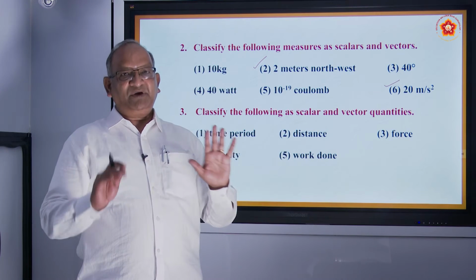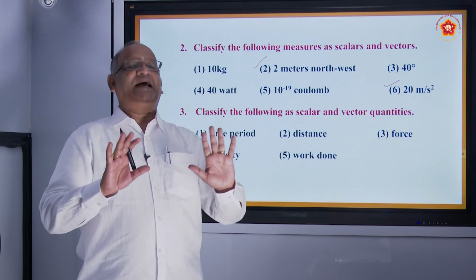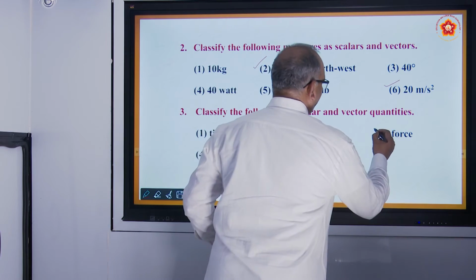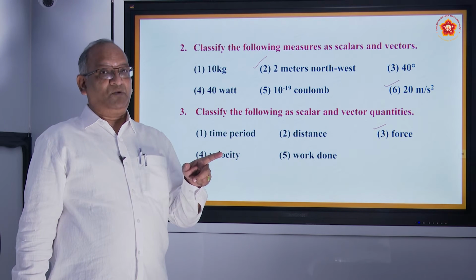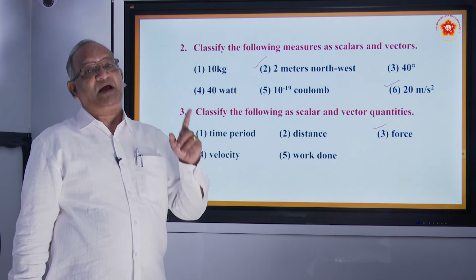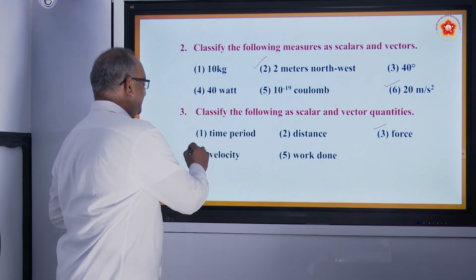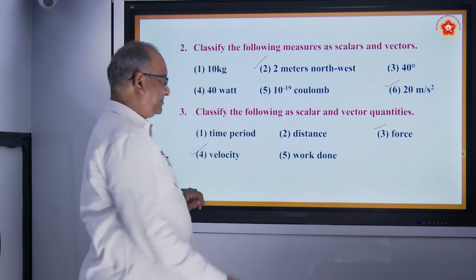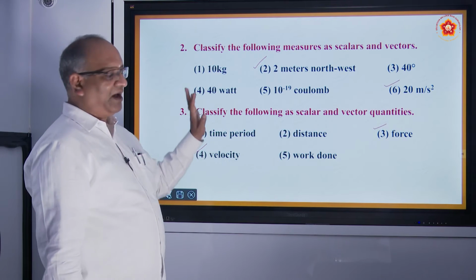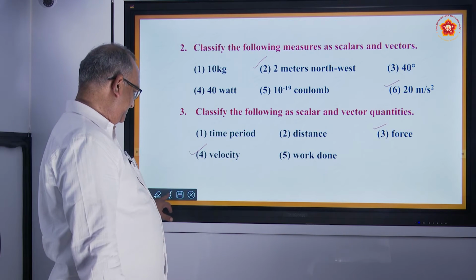Force. Whenever you are applying force, you have to show the direction. So it is a vector quantity. Velocity. Speed is a scalar quantity, but when we say velocity, we have to mention the direction. So it is a vector quantity. Work done is a scalar quantity. So in this way, we have made a distinction.